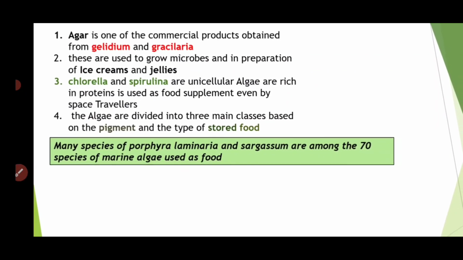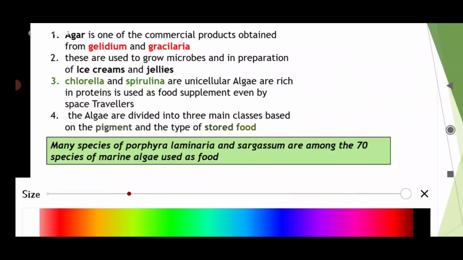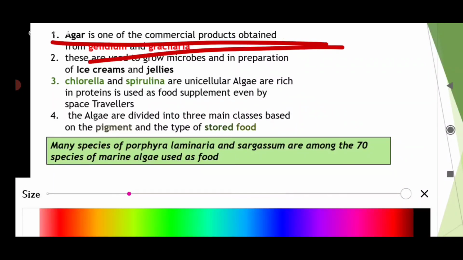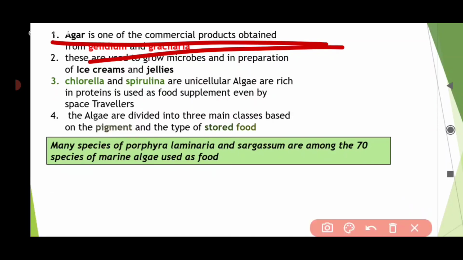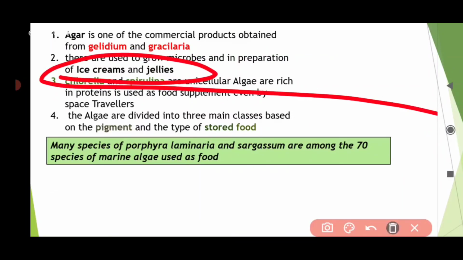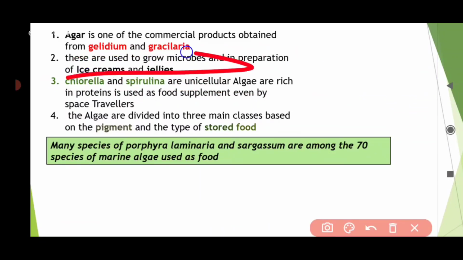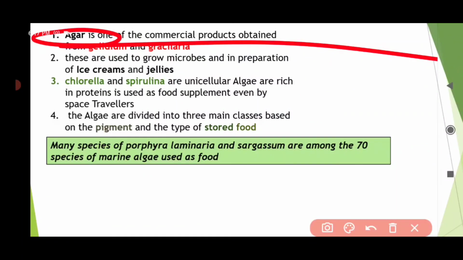So agar-agar is one of the commercial products obtained from Gelidium and Gracilaria. These are nothing but your red algae. These agar-agar are used in making ice creams and jellies. So whatever ice creams and jellies you eat, there also an algae product is there, that is agar. It is a hydrocolloid, yes.